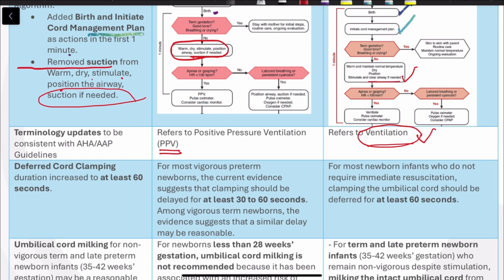Then deferred cord clamping duration increased to at least 60 seconds. So previously, for most vigorous preterm newborns, the current evidence suggests that clamping should be delayed for at least 30 to 60 seconds, but here they have clearly mentioned it should be at least 60 seconds. Among vigorous term newborns, the evidence suggests that a similar delay may be reasonable. But here they say if you are planning delayed cord clamping, it should be at least 60 seconds.